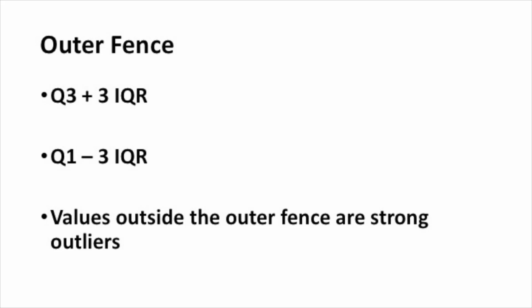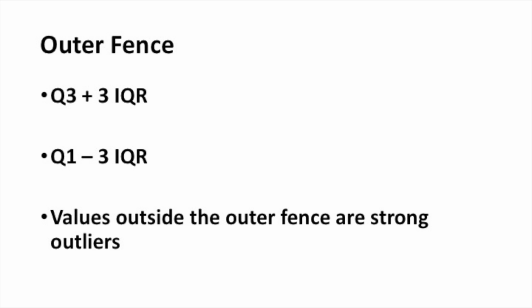An approach that we'll use to identify outliers is a calculation of the outer fence, and then in a second we'll calculate what we call the inner fence. An outer fence that's used to identify outliers that are much larger than the rest of the distribution is the third quartile plus 3 times the interquartile range. An outer fence used to identify observations that are smaller than the rest of the distribution is calculated as the first quartile minus 3 times the interquartile range.